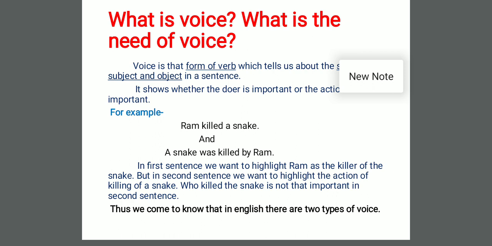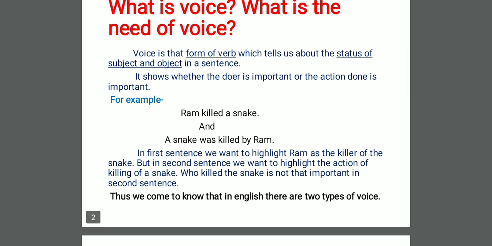It means in the first sentence, the doer is more important. But in the second sentence, the doer is neglected. Only the work done is more important. We are highlighting the action done, the work done. If we only say a snake was killed, that is also enough. That is also conveying the information. It means in English there are two ways of conveying the same thing.